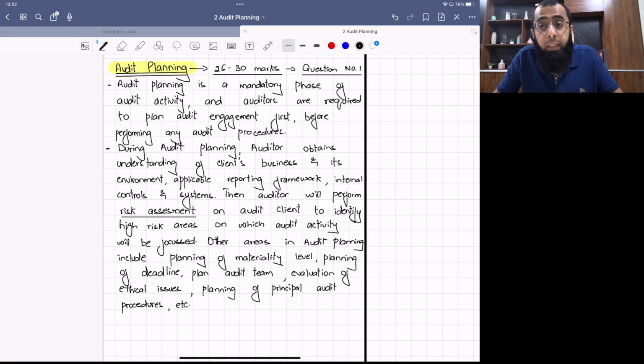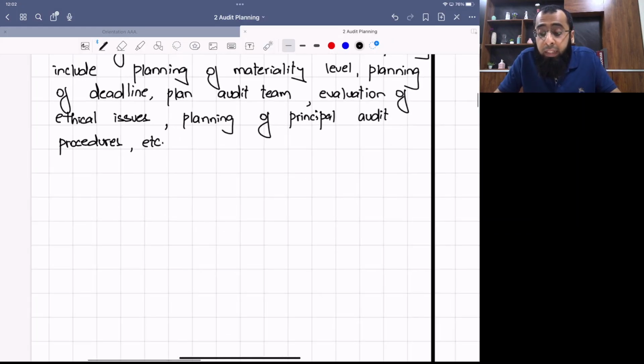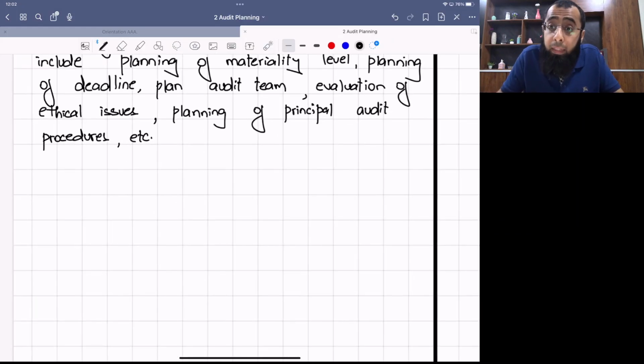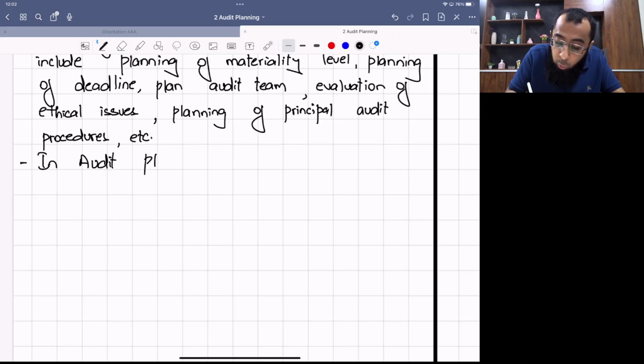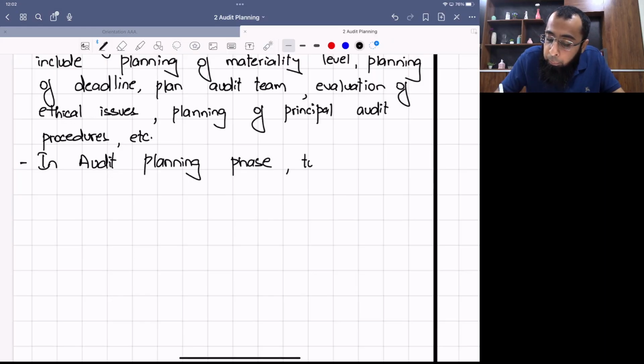And one important thing, the auditor has to make sure that he documents this audit planning. In the audit planning phase, two documents are prepared by the auditor. Now, what are those two documents?